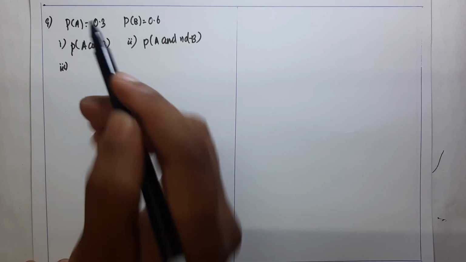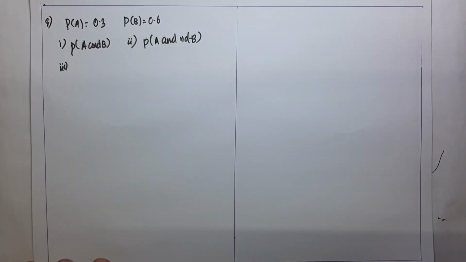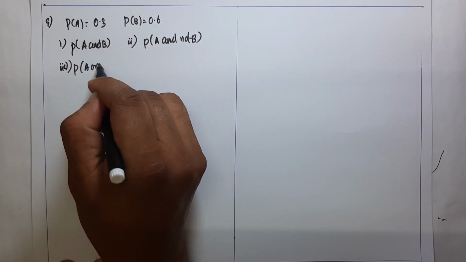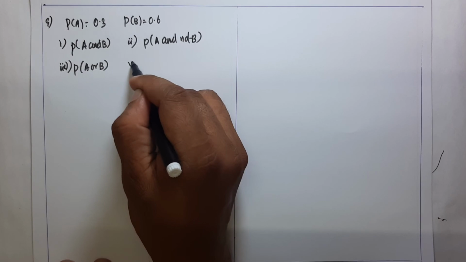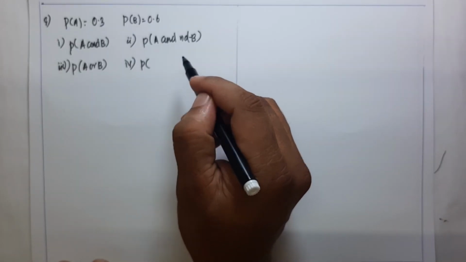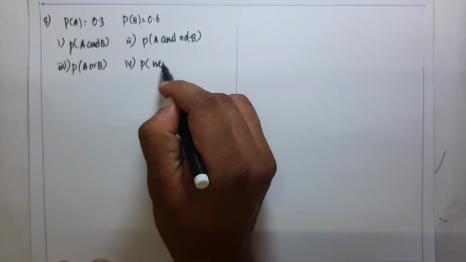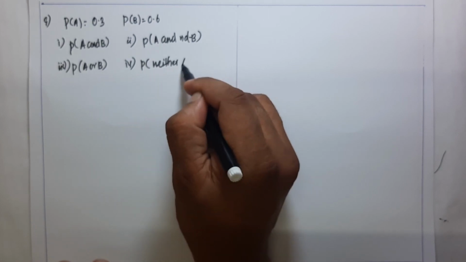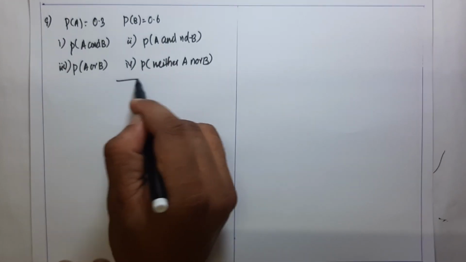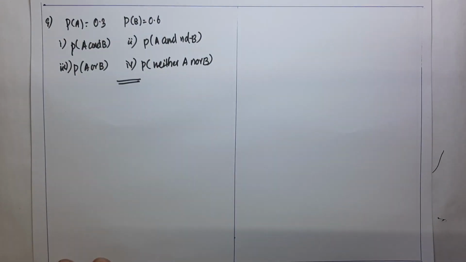Our third question is P of A or B. Then the fourth question is P of neither A nor B. Okay, here given A and B are independent.